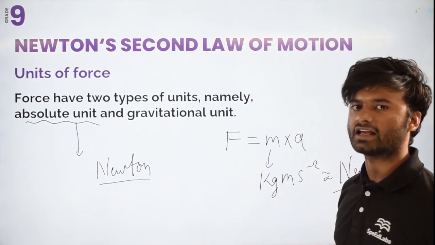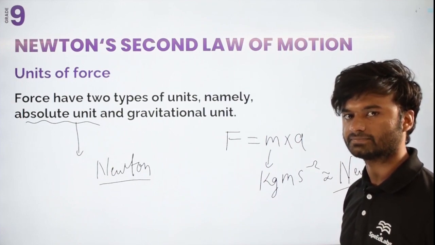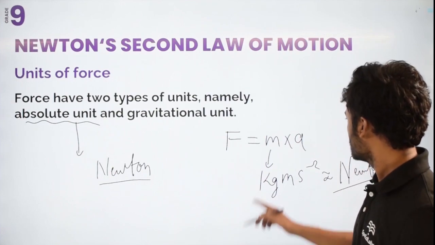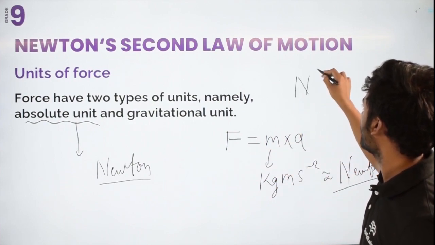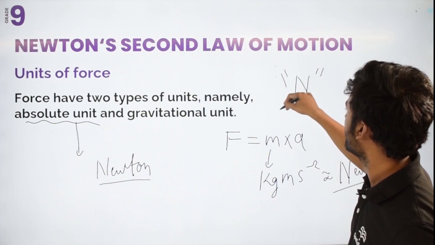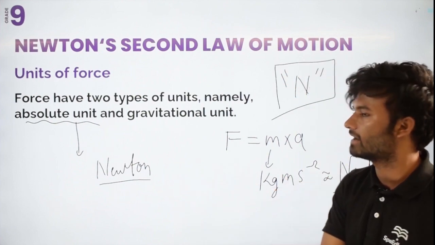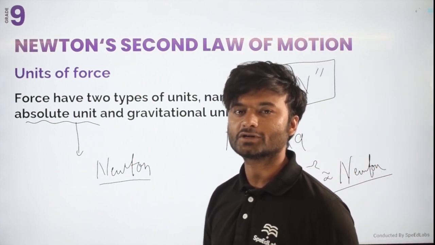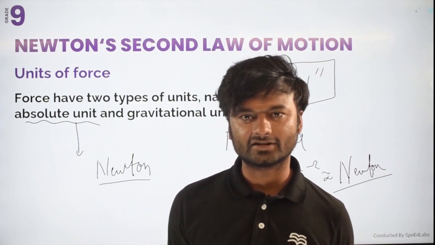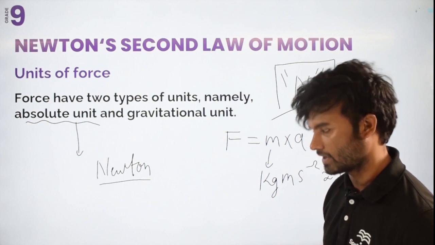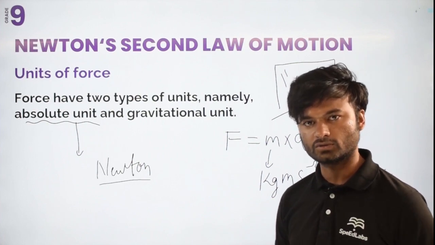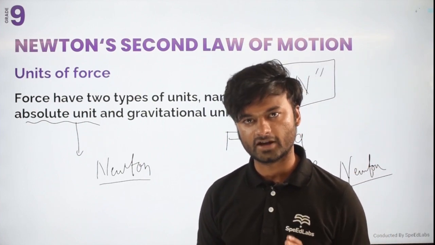And the gravitational unit, as you know, is kilogram force. Remember this, the unit of force is denoted by N. Why? Because Newton gave all these derivations, so the unit has been kept with his name. I think you have understood the second law very efficiently.